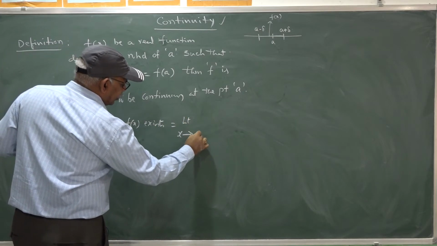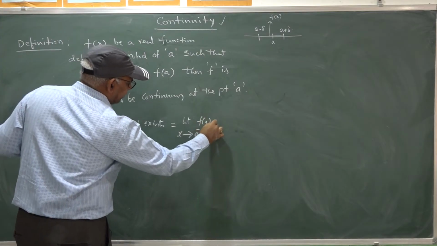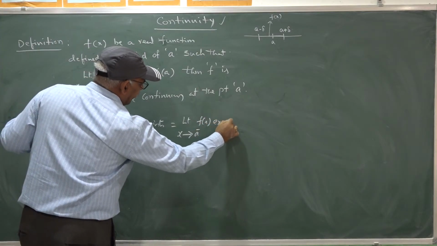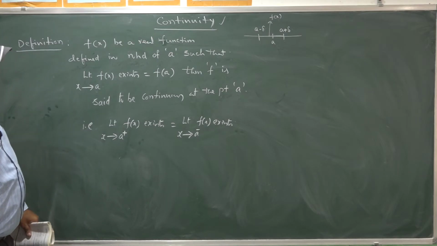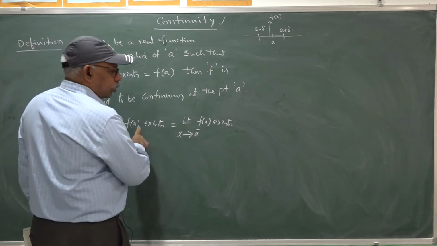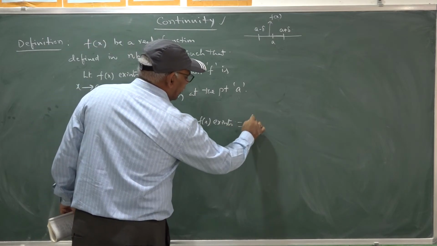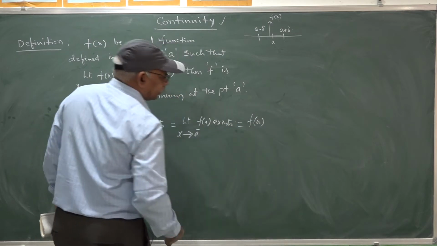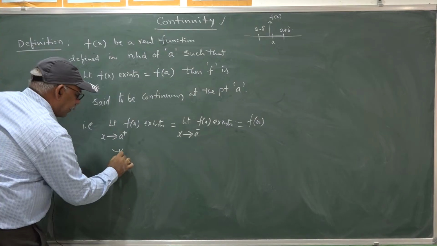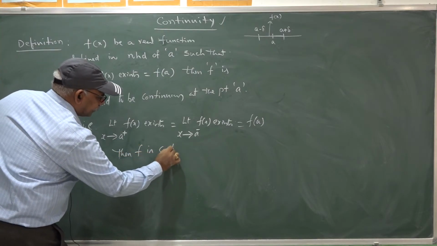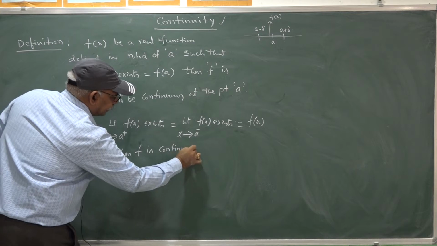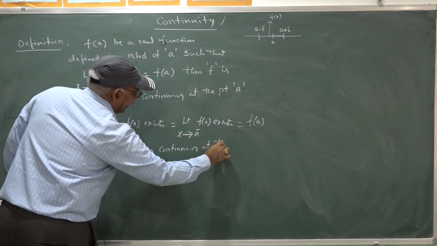The limit as x goes to a minus of f(x) exists, the left limit at a of the function exists, both are equal and both are equal to f(a). Then f is continuous at the point a.